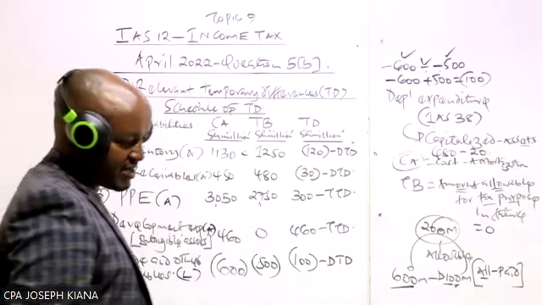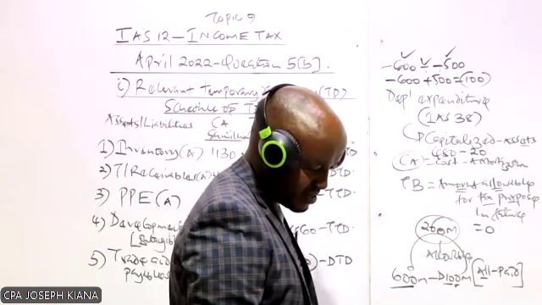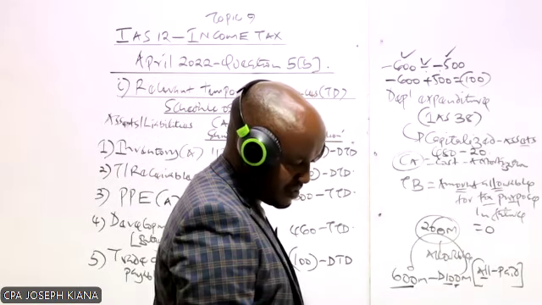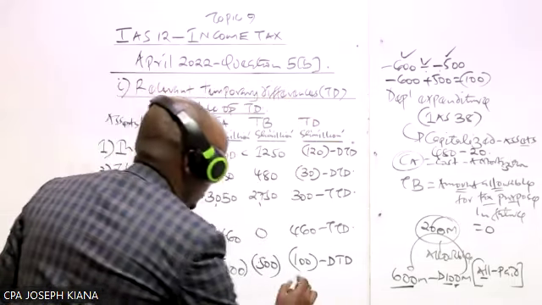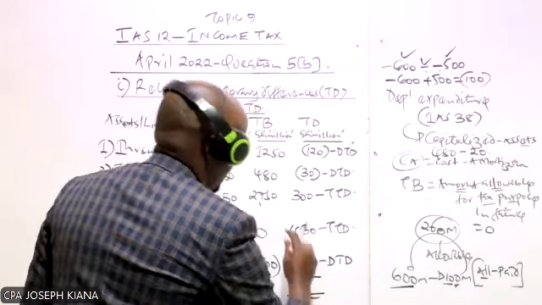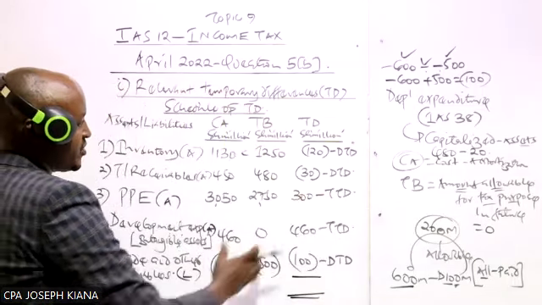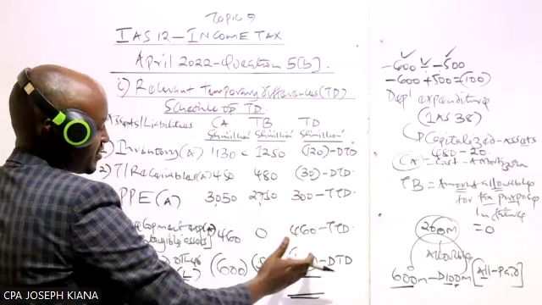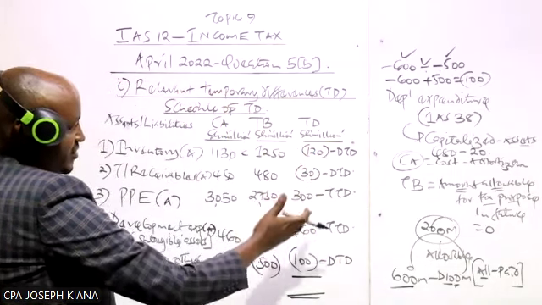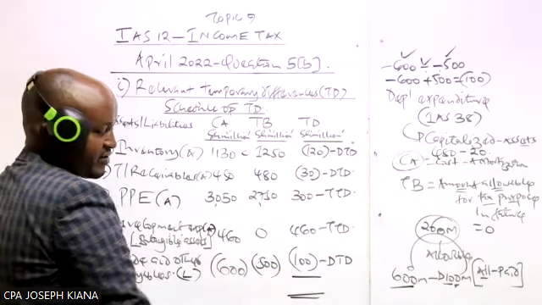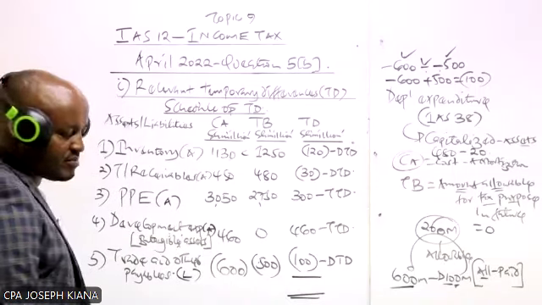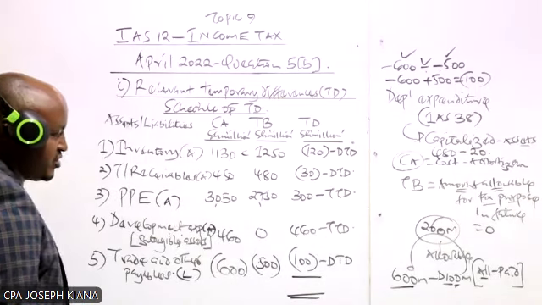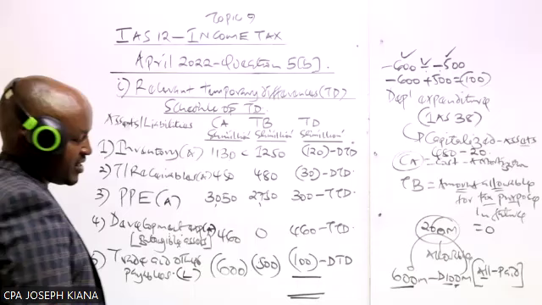So basically we are done, because what you're given in note number 6 is the deferred tax liability at the start. Number 7, we have the tax rate. Because here we have various items of assets and liabilities, we don't work with the temporary difference for individual assets, but we have to get the net amount. So add up all of this and give me the total, the net amount.